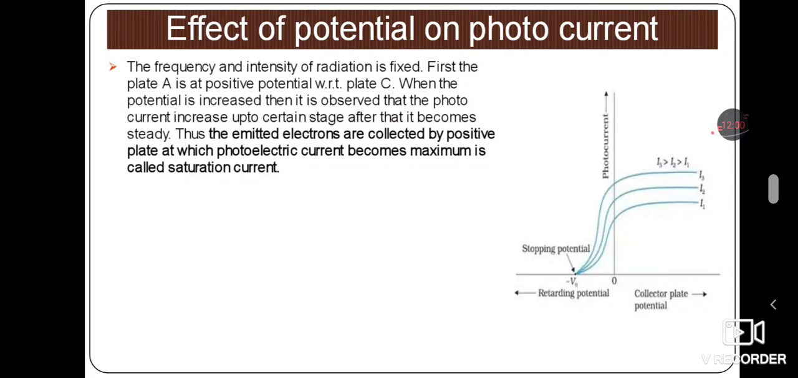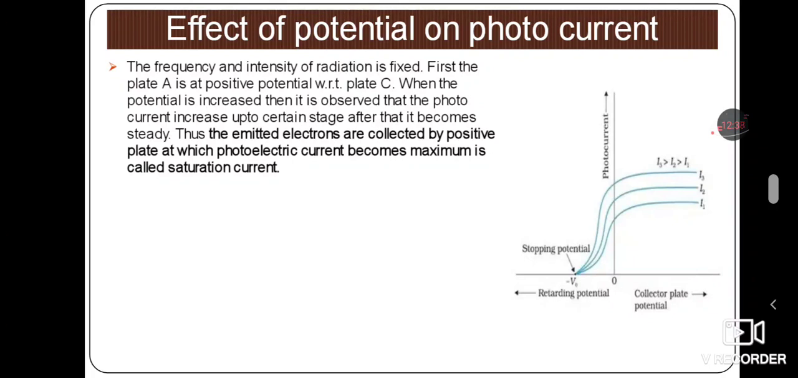Already we know there is an emitter plate and a collector plate. The emitter plate, of course, emits the electrons, and the collector plate collects the electrons. So these emitted electrons are collected by this positive plate, that is plate A, and the photocurrent goes on increasing. But after saturation, once it reaches the maximum current, even if you change the potential, there will be no change in the current.